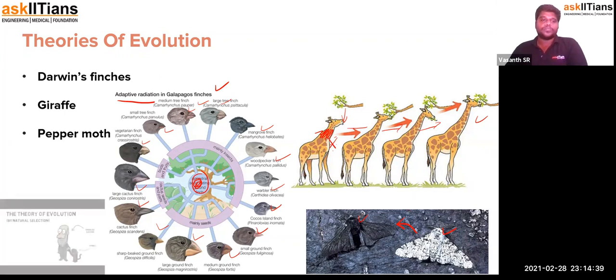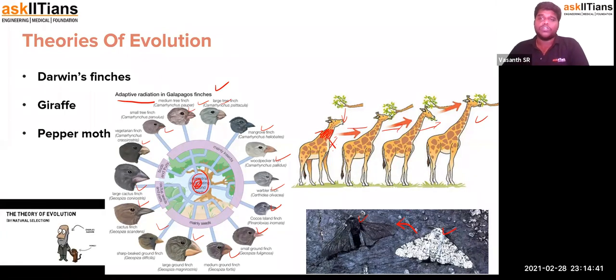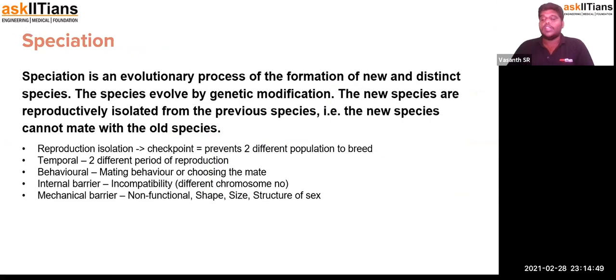These are the theories which prove that evolution actually exists and how it has helped us to evolve. And the next thing is speciation. Speciation is the process of formation of new species from already existing ones. So this is species one. From this, another species is formed. So this process is called speciation.